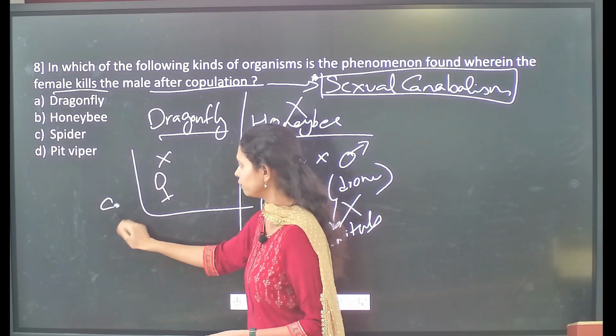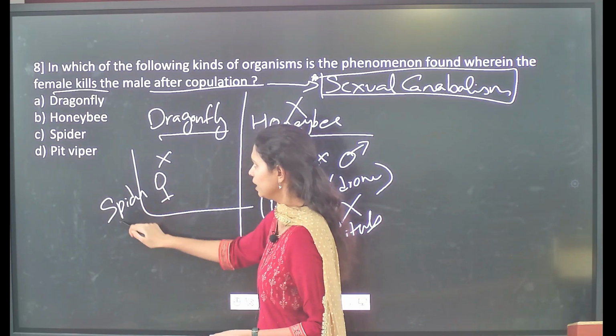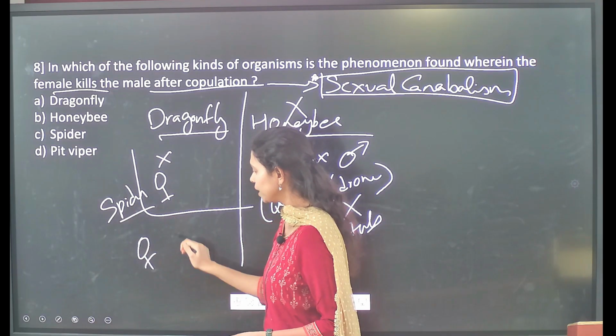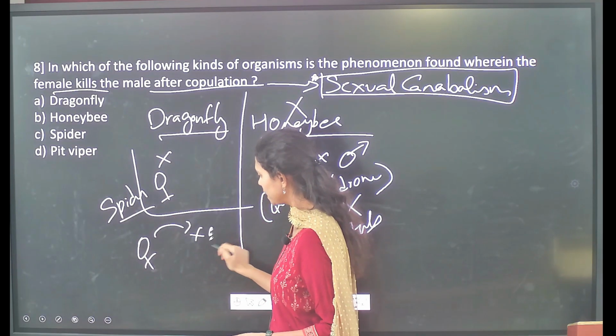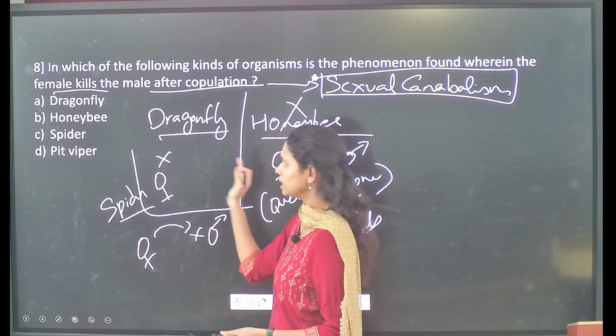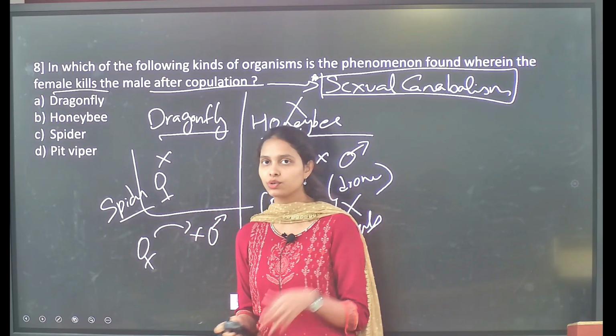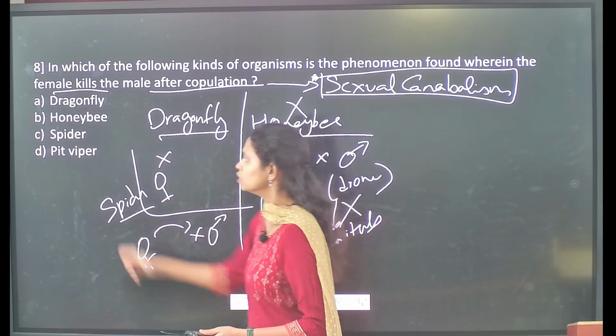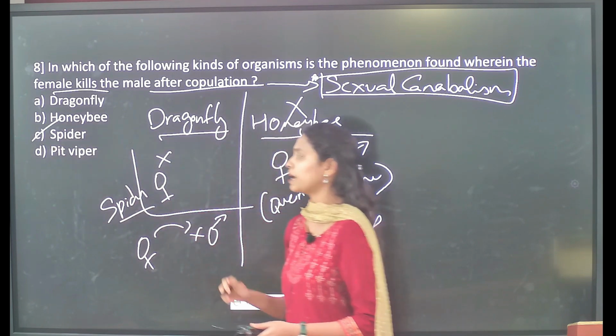If you see the case of the spiders, it is the correct one, that is, the female will kill the male after the copulation. You will get to see this particular sexual cannibalism in the case of spiders. So C is the correct statement. So spiders is the correct statement.